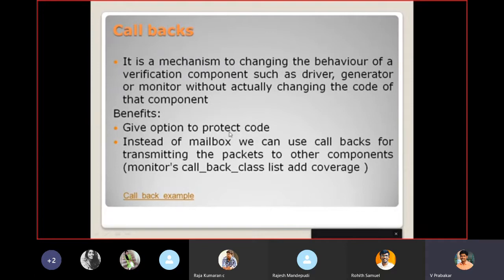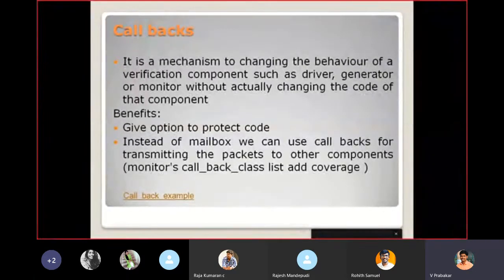So they are not able to directly open the code, or they are not going to modify the VIP directly. Using the callback class only, they are able to modify it, or according to their design, they can introduce some new concepts or modify the code. So for modifying the functionality of the VIP, or some design verification part, they can use callback for that.